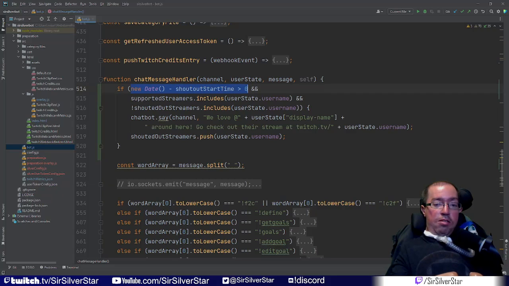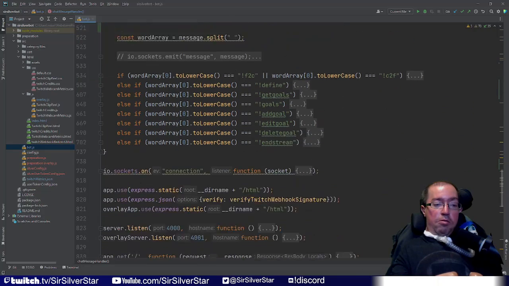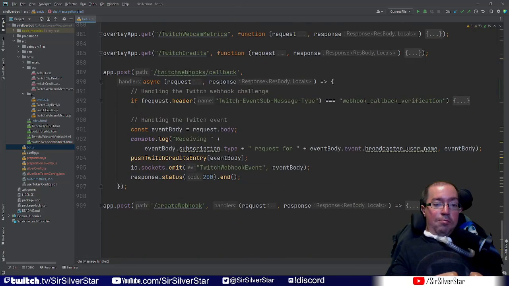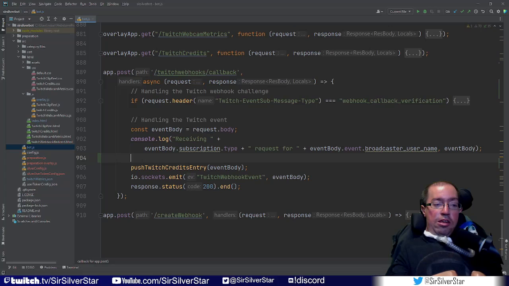And in order to get the shout out start time, you want to go down to your event sub callback route, which I'll again leave links to all of this in the description. And you want to add a conditional right before you do anything else. So you want to say if the event body subscription type is equal to a string of stream.online, which is what gives your bot the indication that your stream has actually started.